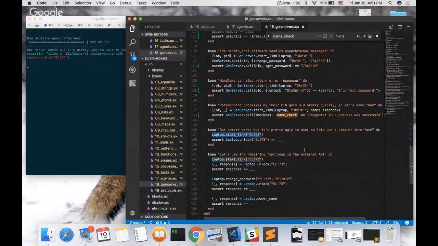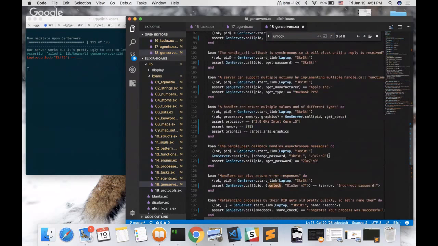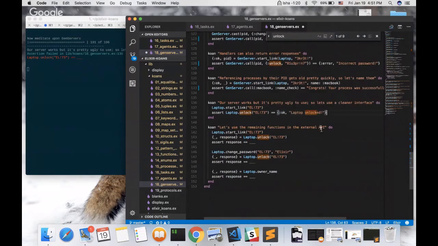We used the name directly of the laptop to start a link. Wow, that's pretty cool. And then we unlock it with the right password, directly calling unlock. Perfect. So unlock just returns okay, laptop unlocked, with the right password here. Let's use the remaining function in the external API.